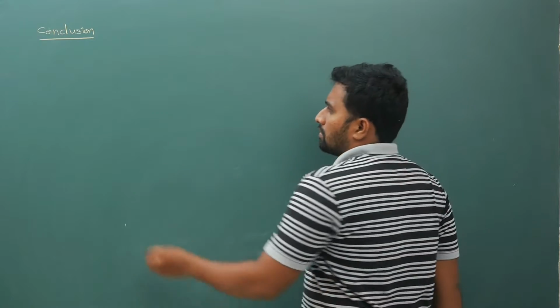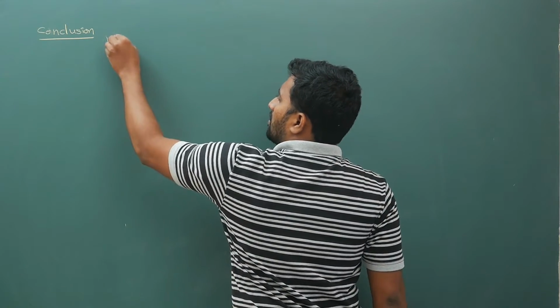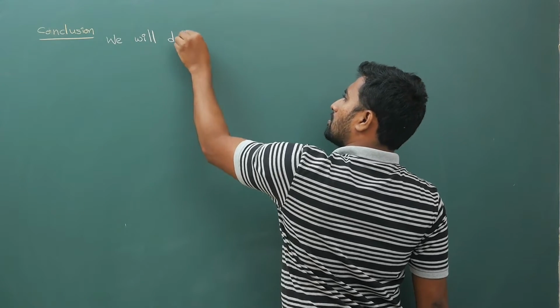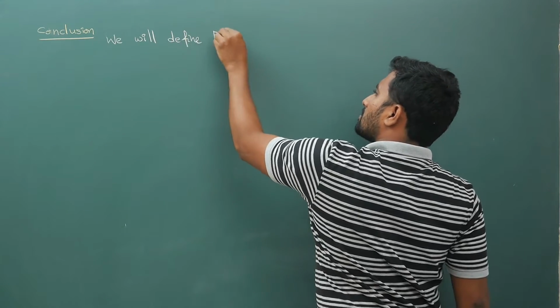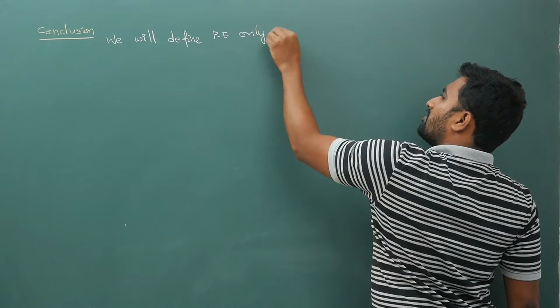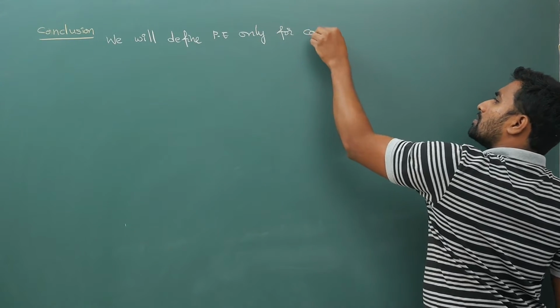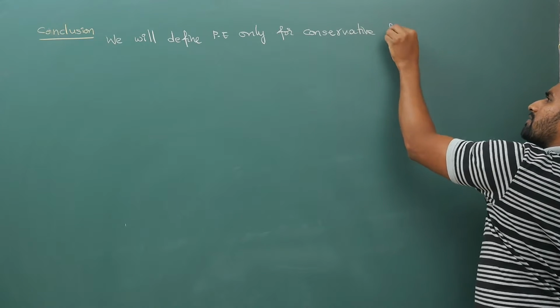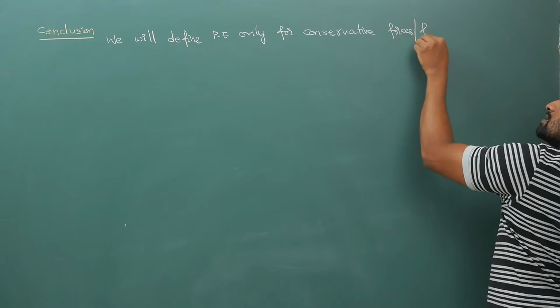First we will define potential energy only for conservative fields or forces, conservative forces or fields.